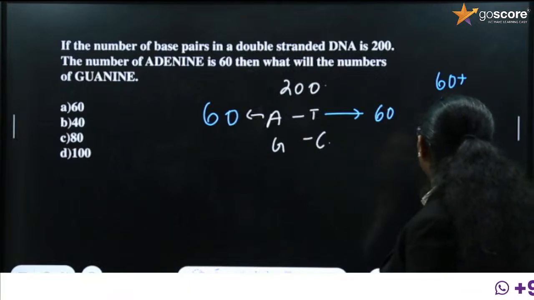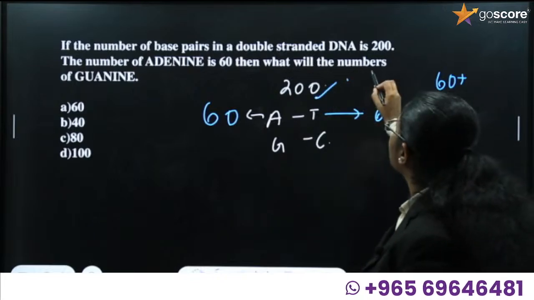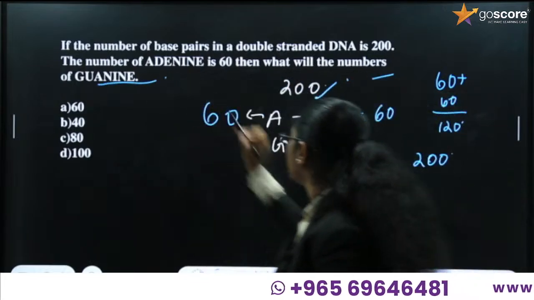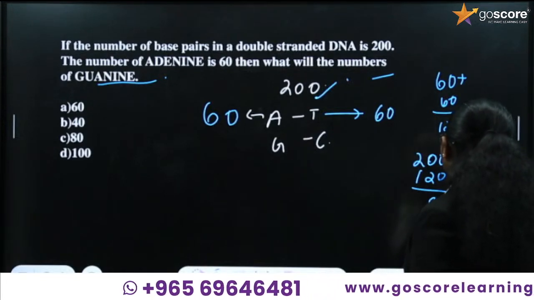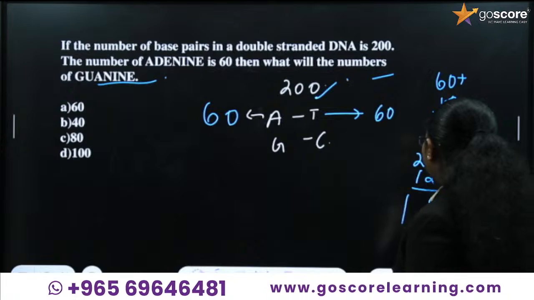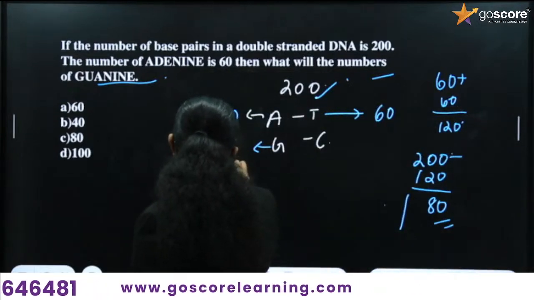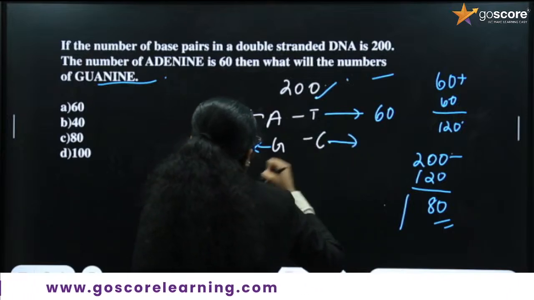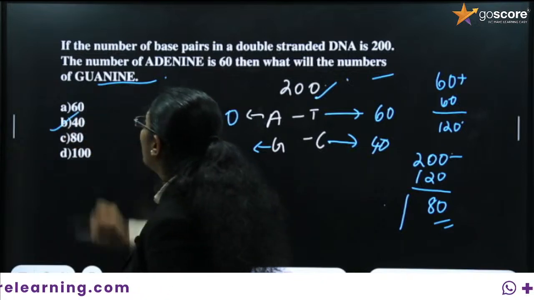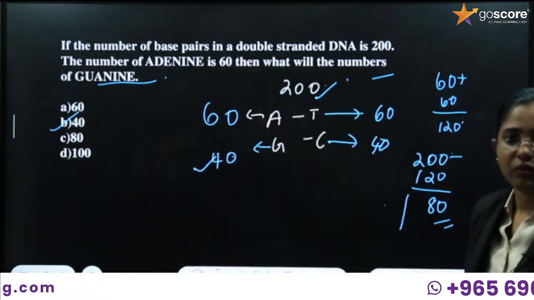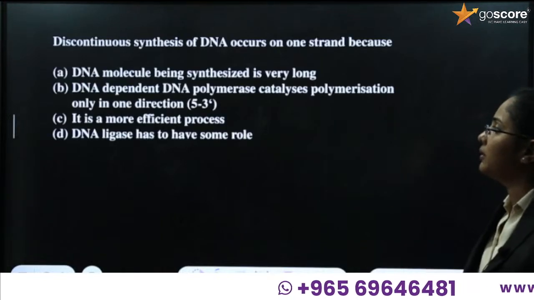Total you have 200 base pairs, right? So what is the question? What is the number of guanine? Easy, right? 200 minus 120, it will be 80. Half of this 80 will be guanine, that is 40, and half of the 80 will be cytosine. So we can go with the option 40, that is option number B. Okay, clear? So what is the next question?